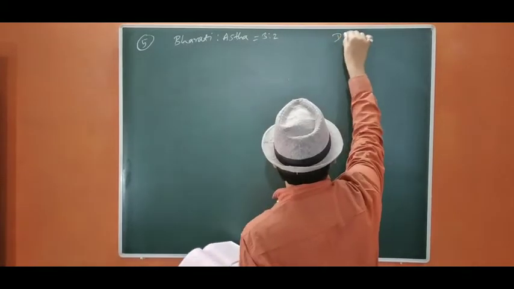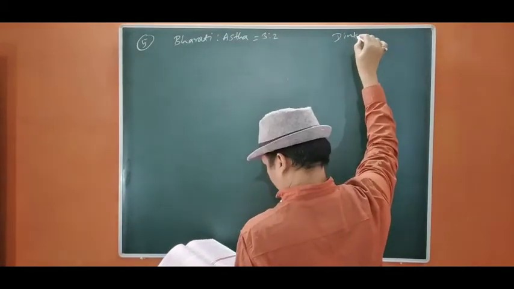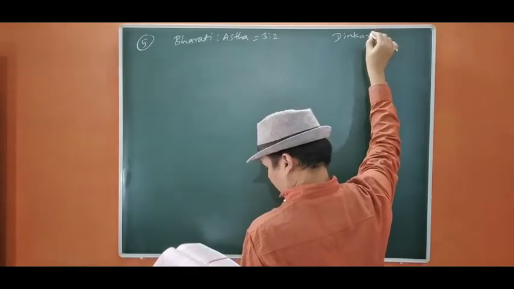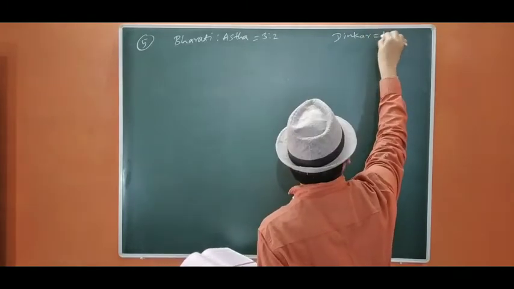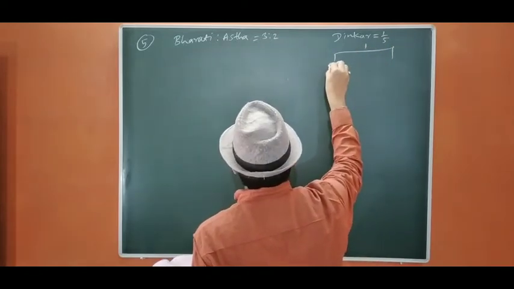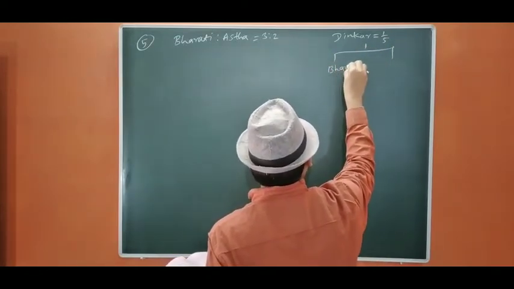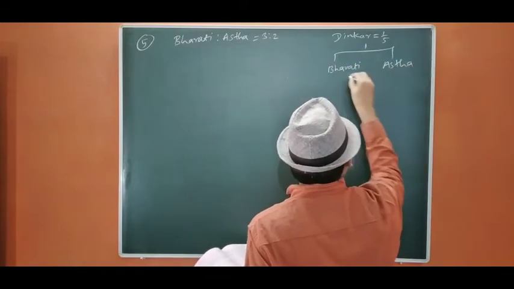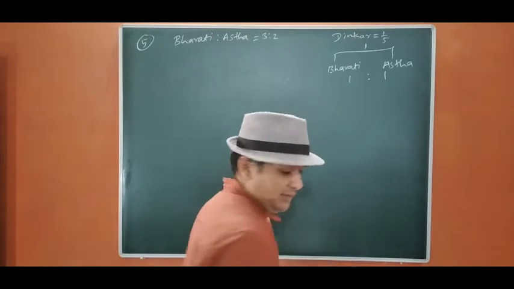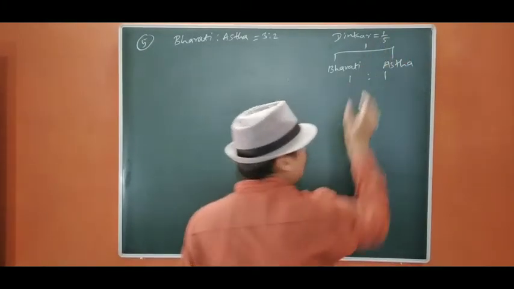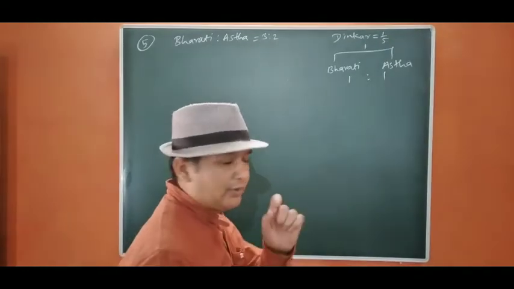Dinkar is admitted for 1/5 share, which he acquires equally from Bharti and Astha. That is equal share. Okay, means equal of what? Equal of this, his share. His share he is going to acquire equally.